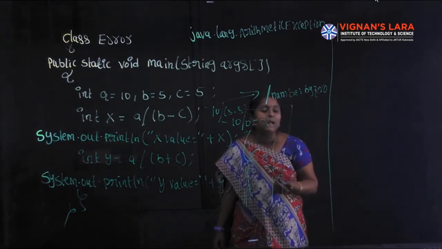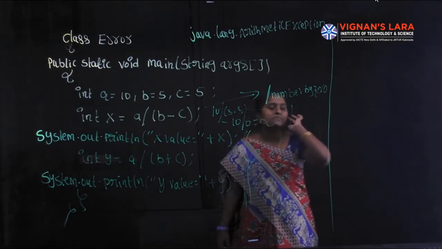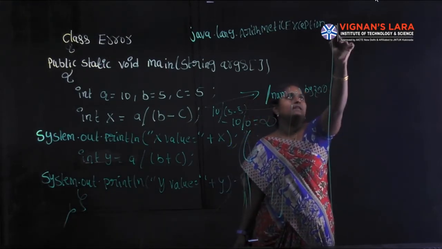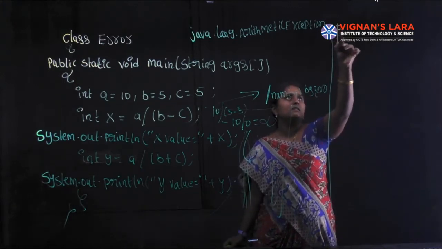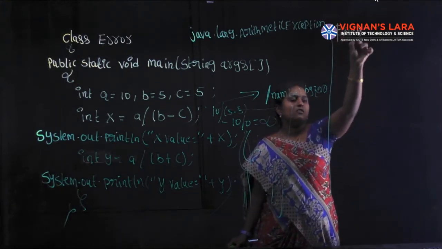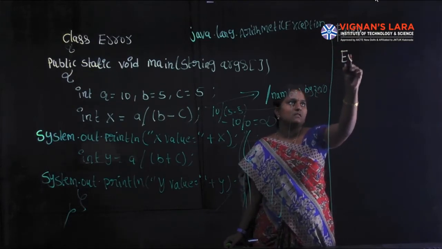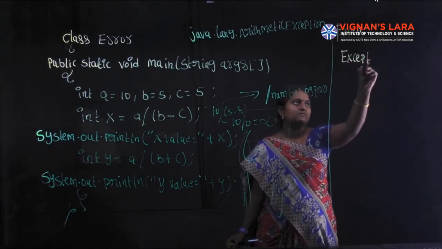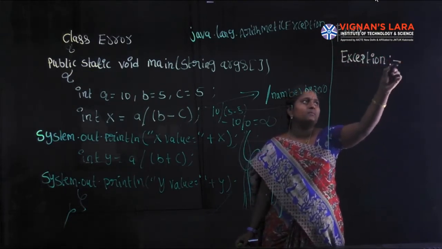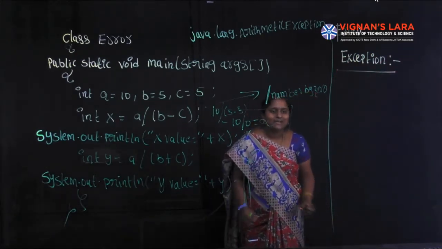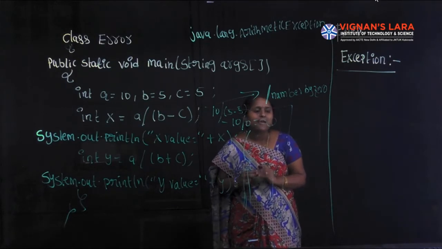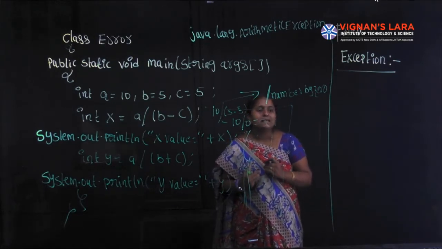We can handle the abnormal termination by using the exception handling mechanism. Here, what is an exception? Exception is a mechanism of representing runtime error.